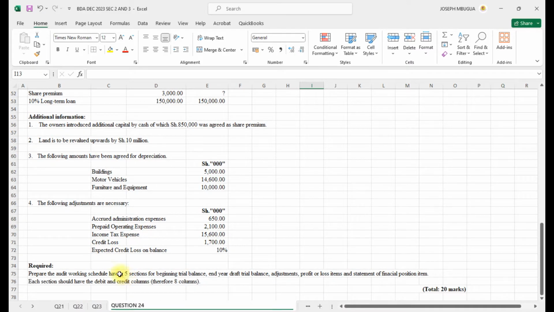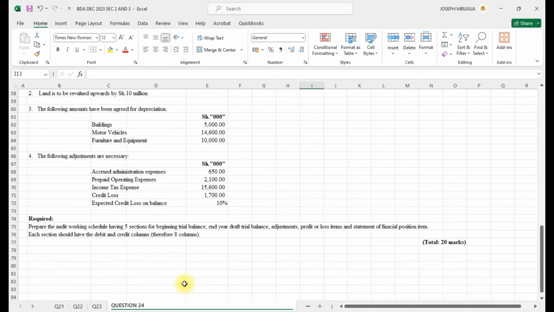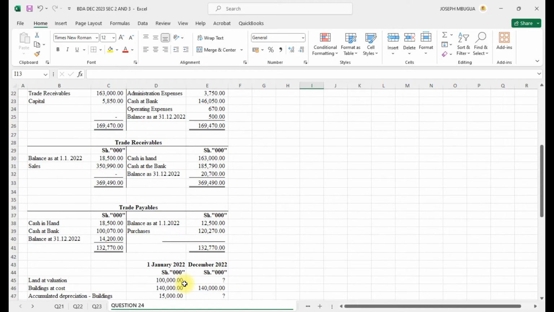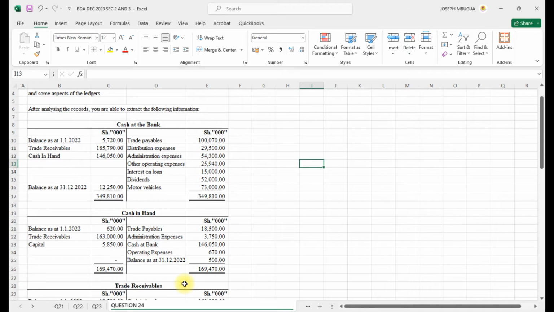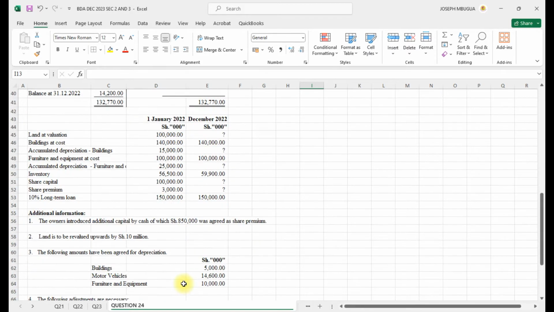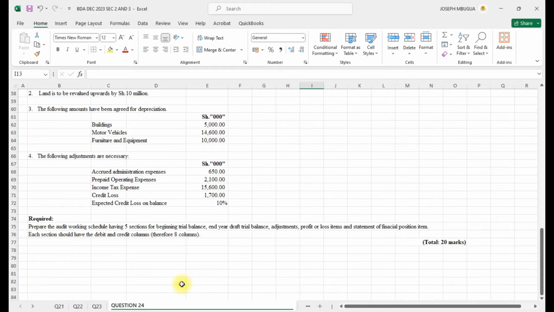So you are required to prepare the audit working schedule having 5 sections: for beginning trial balance, end year draft trial balance, adjustment, profit or loss items, and statement of financial position items. Each section should have debit and credit columns, therefore 8 columns. So here they had an error, because if there are 5 sections, there should be 10 columns, not 8. We shall be dealing with 10 columns,